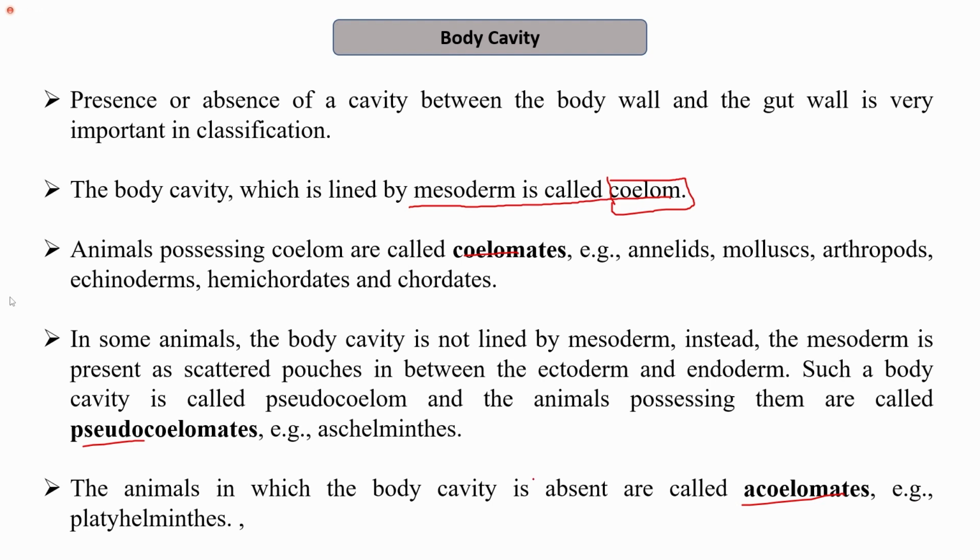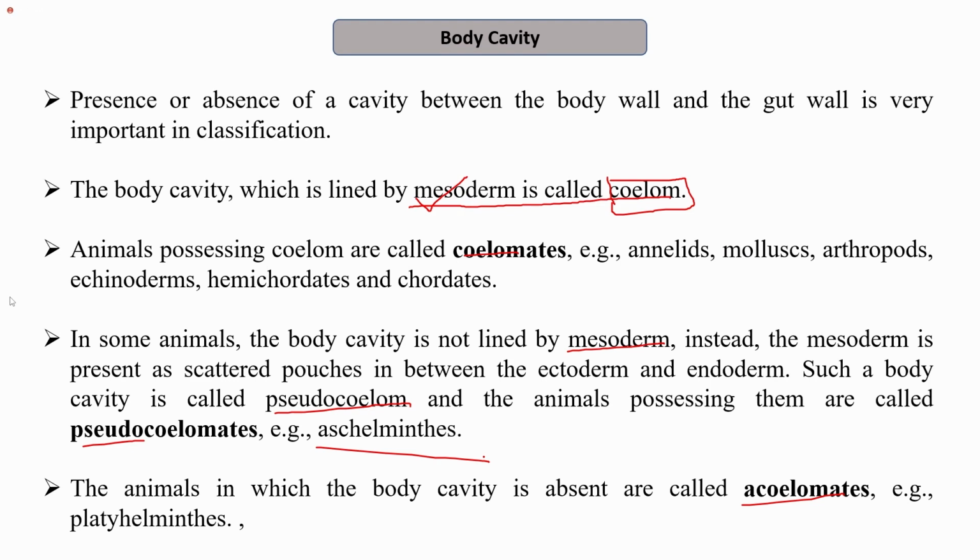So animals that possess coeloms are called coelomates. Examples: annelids, mollusks, arthropods, echinoderms, hemichordates and chordates. In some animals, the body cavity, as I mentioned, should be lined by the mesoderm, but here the body cavity is not lined by mesoderm. Instead, scattered pouches of mesoderm are present in between the ectoderm and endoderm. Such a body cavity is called a pseudocoelom, and the animals are known as pseudocoelomates. Example, aschelminthes. We will see the figures of these coelomates, pseudocoelomates, and acoelomates later.